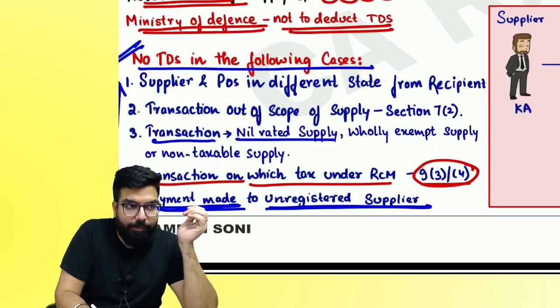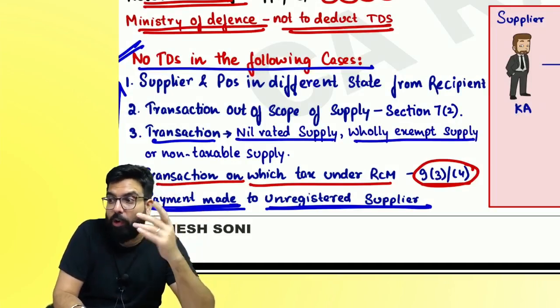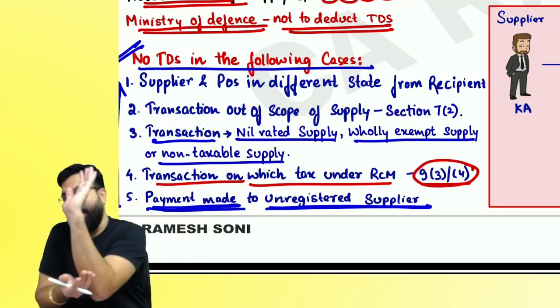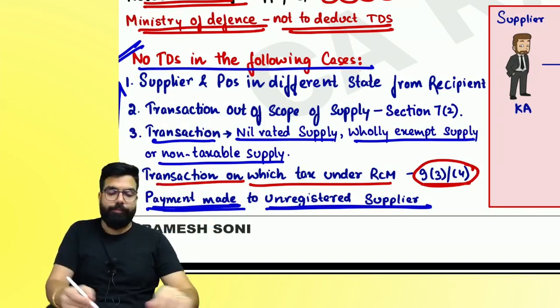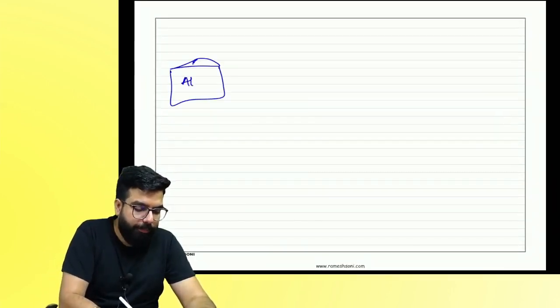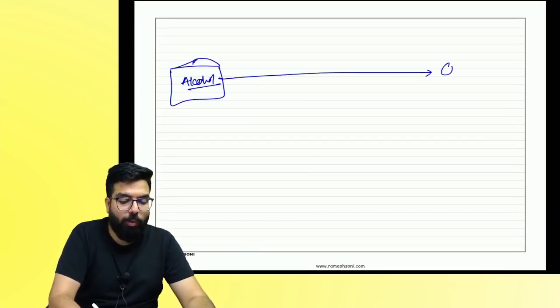Transaction is nil rated, 0% GST. Exempted by notification, only exempt. Or alcoholic liquor, non-taxable supply. My question is, I'll ask you. I am one alcohol shop, only for classroom purpose. I supplied to one government department.